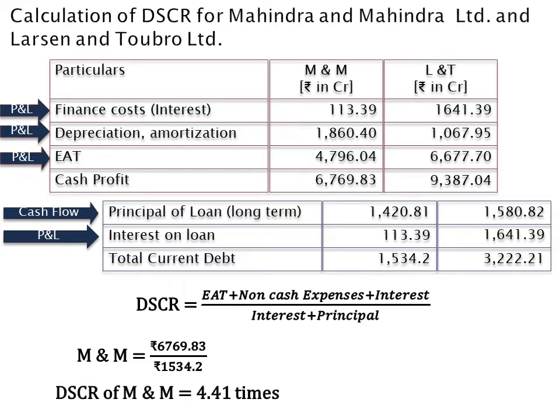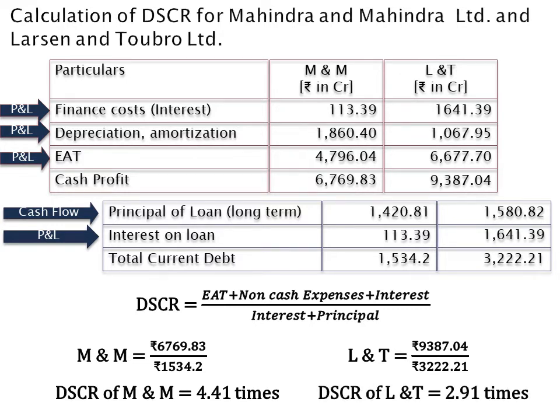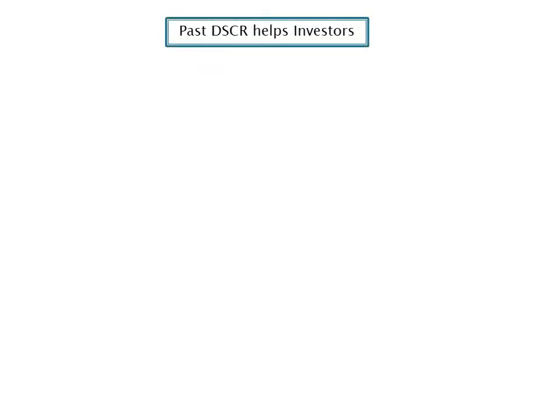Whereas DSCR of L&T Limited is rupees 9,387.04 divided by 3,222.21. This comes to 2.91 times. Please note that DSCR calculated on the basis of past results help investors while selecting their investment options.